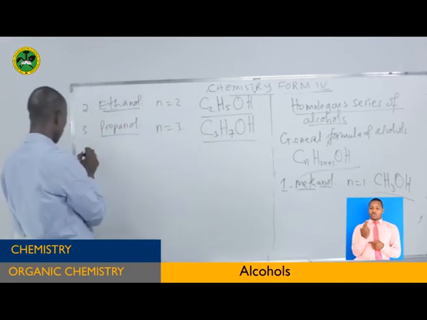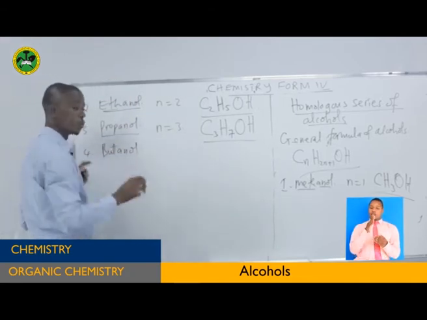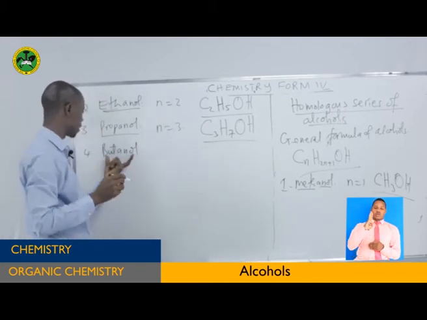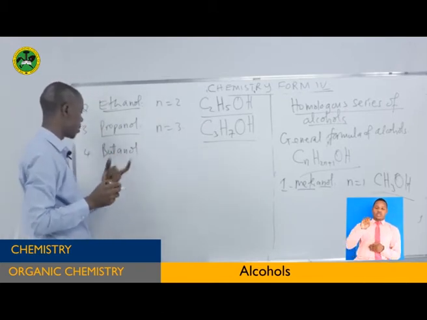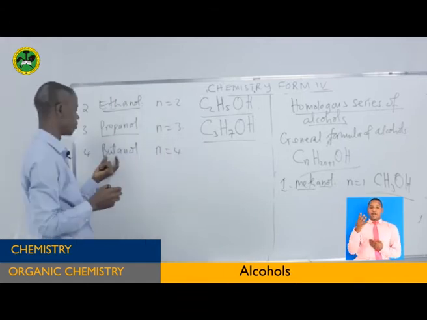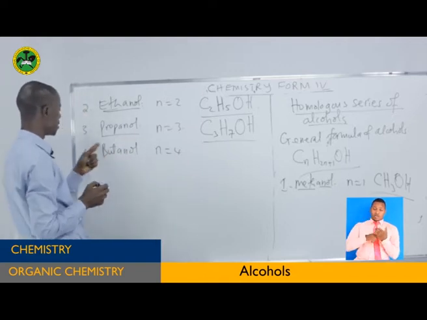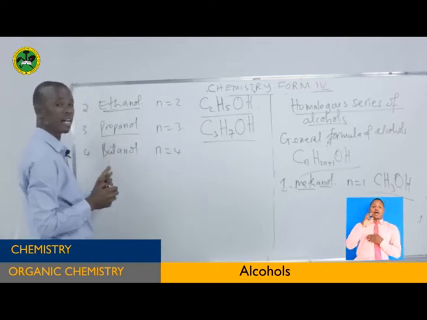That one. The last one is butanol. You can finish with pentanol, but I'm going to give you the last example about it. Butanol. n is equal to 4, because but means 4. That means this is an alcohol with 4 carbon atoms.